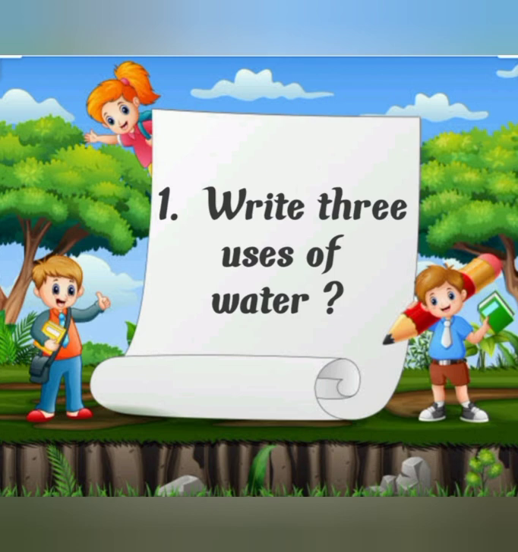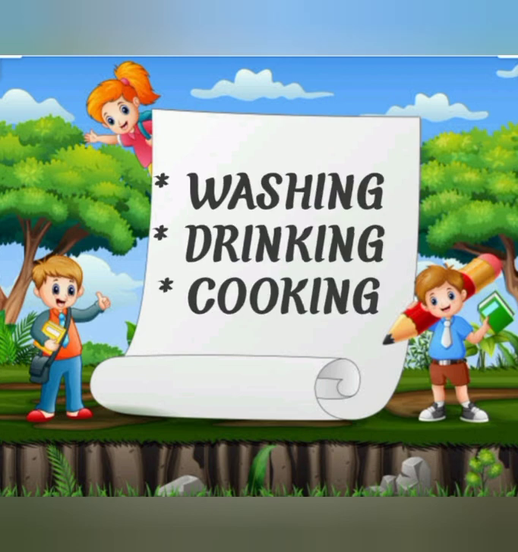Our first question is: write 3 uses of water. We have to tell the 3 uses of water, that is, in what things we use water. So I hope you have all understood the question. Now our answer is washing, drinking and cooking. We use water for washing clothes, washing utensils and drinking, and also when we cook the food we need water. Okay, so washing is washing, drinking is drinking, and cooking is cooking.